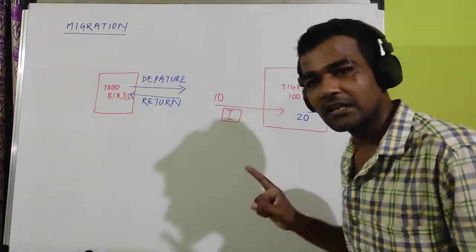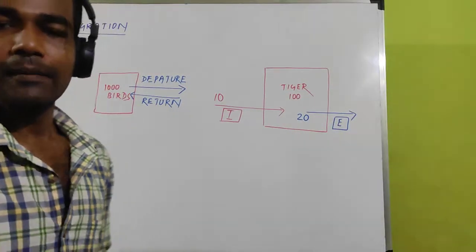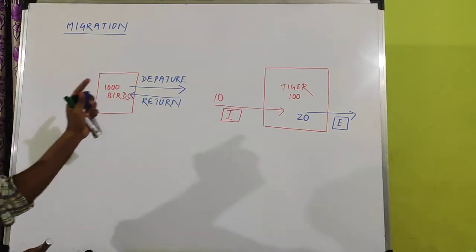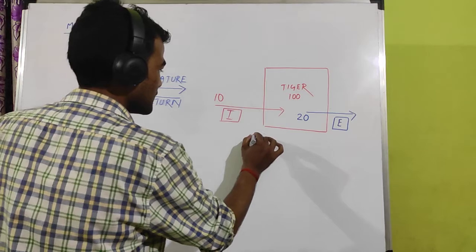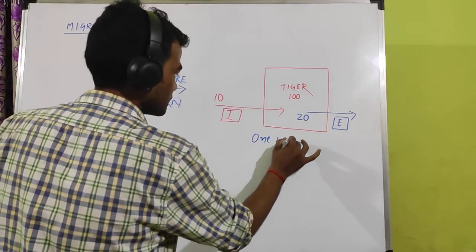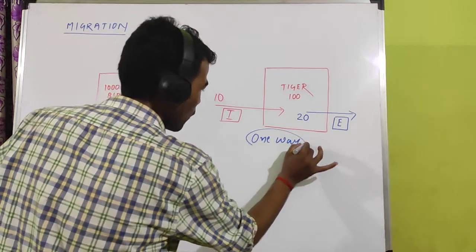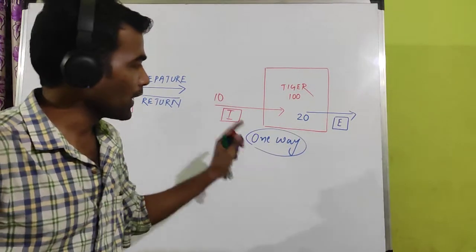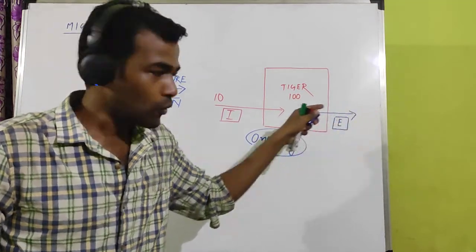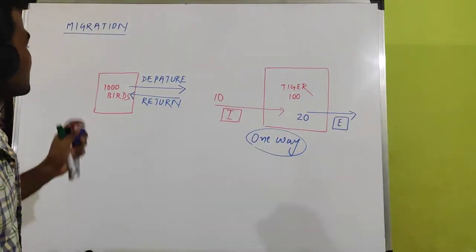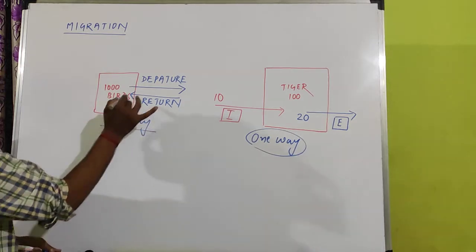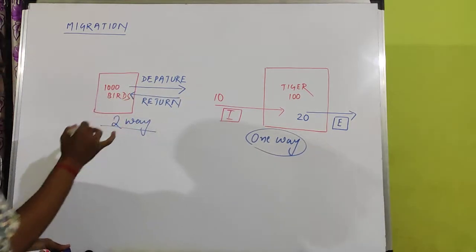Immigration and emigration are one way mechanisms, either inward or outward, one way. But migration is two way. Two way means they can both go out and come in.